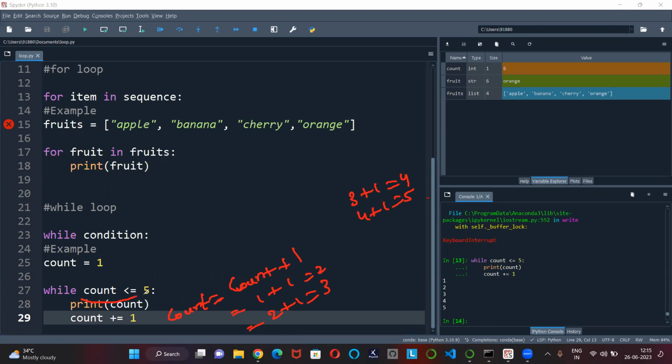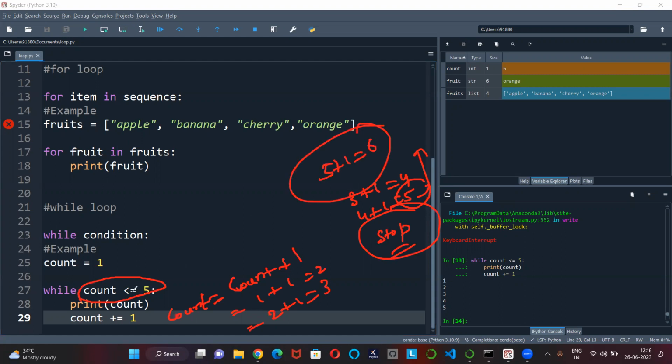See here, my condition is count is less than or equal to 5. Once the count has become 5, stop it. This is my condition, so until this, your condition is true. After this, what will I get? 5 plus 1 is equal to 6. At that time, my condition is false because it is greater than 5. So whenever your condition becomes false, your loop stops. This is how the while loop works, friends.